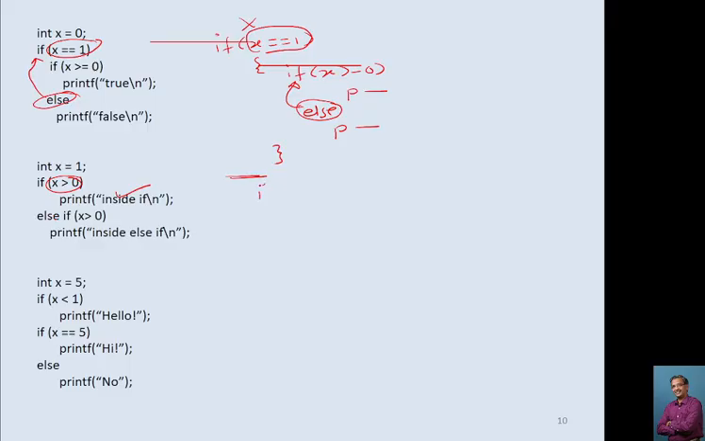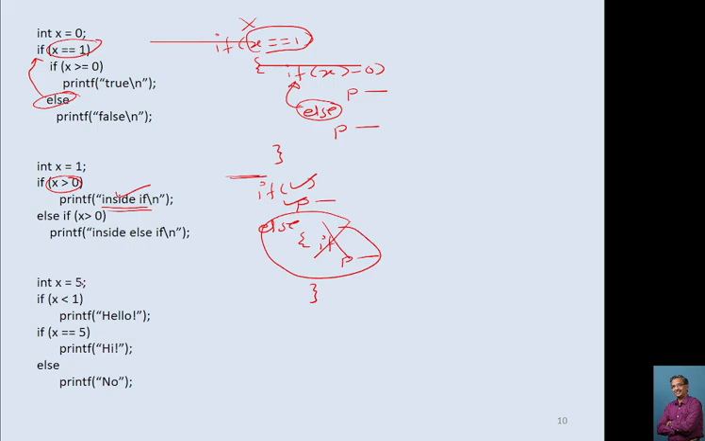Now this becomes if, printf, else, if, printf. Now this condition is satisfied, so it will execute this part and it will skip this part. So it won't go here inside else also. It will give you only inside if.